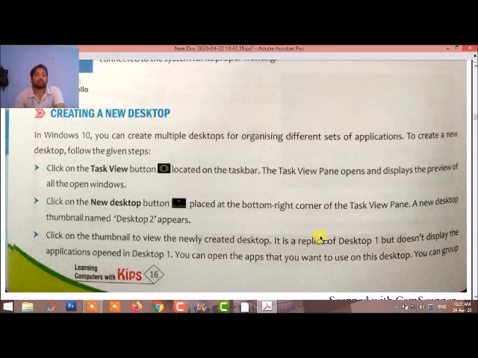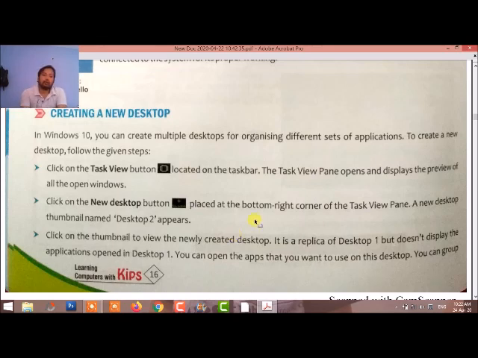Click on the Task View button located on the taskbar, and the Task View panel opens, displaying a preview of all the open windows. Click on the New Desktop button and the new option will display two desktops. Now click on the thumbnail of the new desktop and the desktop is displayed. In this way we can create a new desktop in Windows.